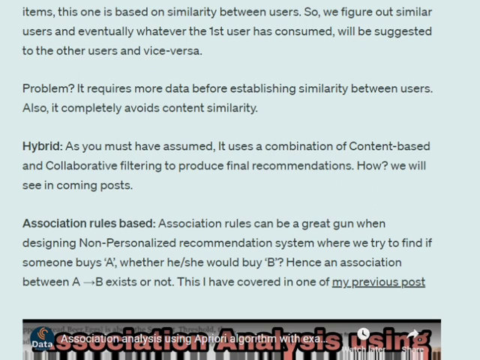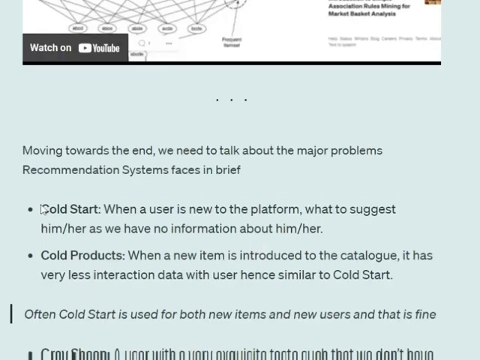So this is a bit complex. I have covered this before in one of my posts, so I have dedicated a whole post on association rules. You can check out how it is calculated using the Apriori algorithm in one of my videos.